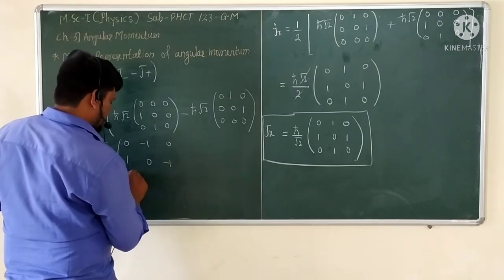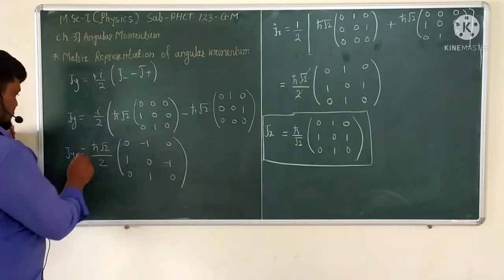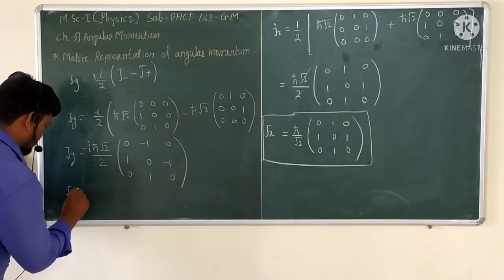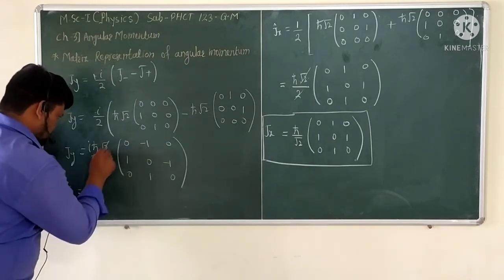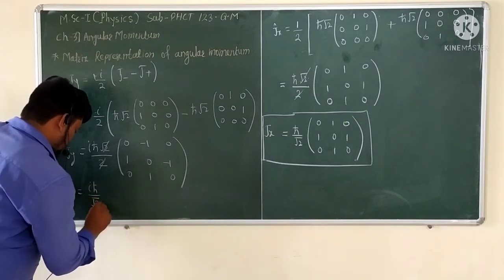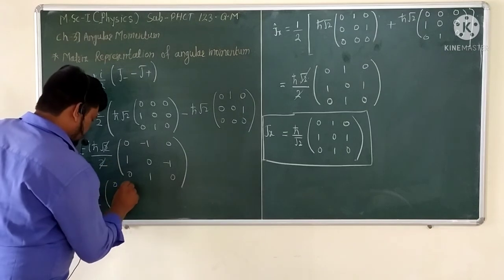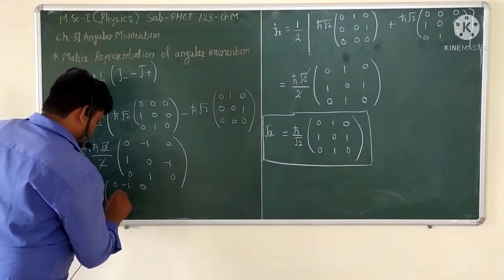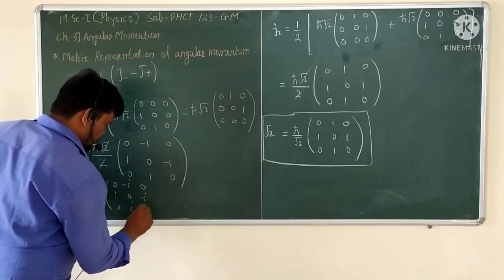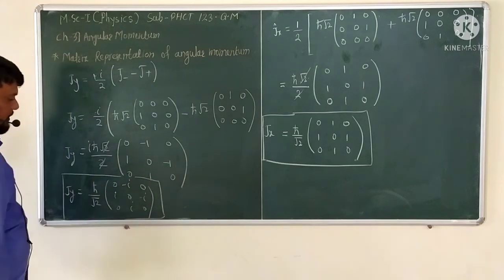Multiplying by i inside, the √2 and 2 get cancelled, so the matrix representation of Jy is iħ/√2 times the matrix 0 −1 0, 1 0 −1, 0 1 0, that is, 0 −i 0, i 0 −i, 0 i 0. So this is the matrix representation of the Jy operator.